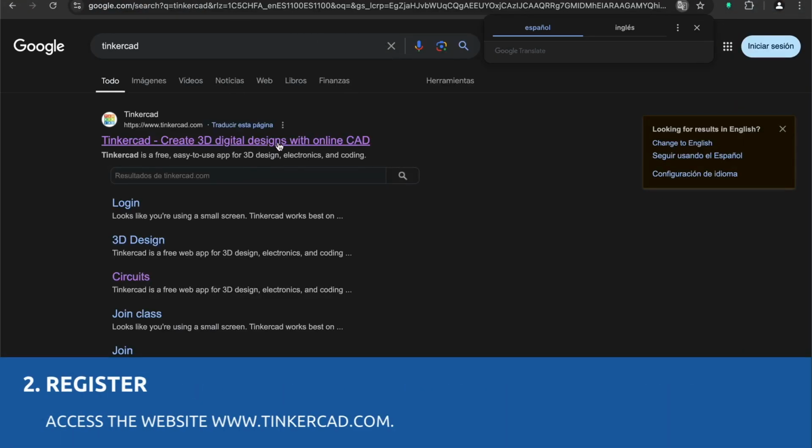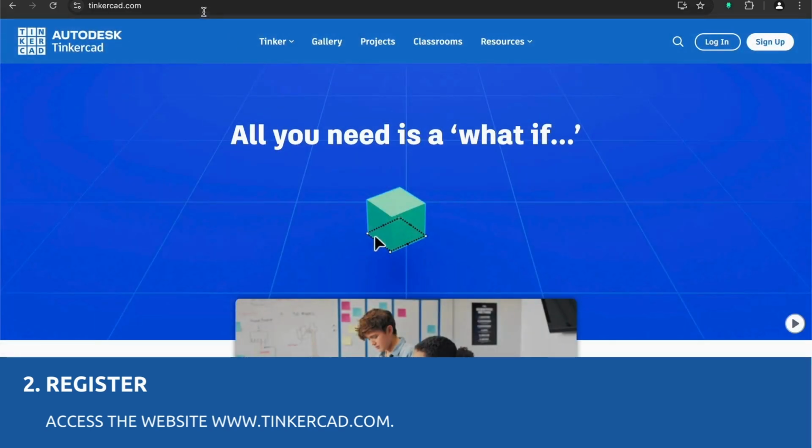Now, let's create an account. Go to the www.tinkercad.com website and click on the Sign Up button.